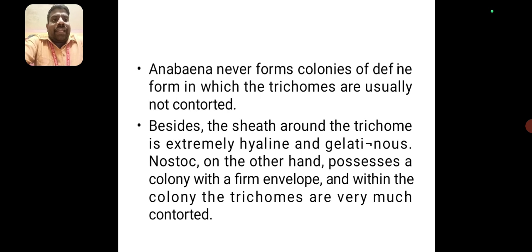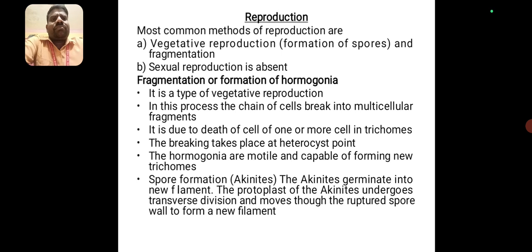Nostoc, on the other hand, possesses a colony with a firm envelope, and within the colony the trichomes are very much contorted.